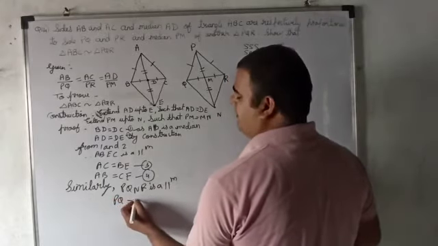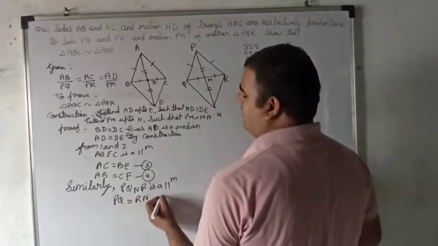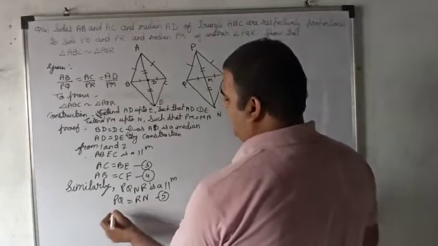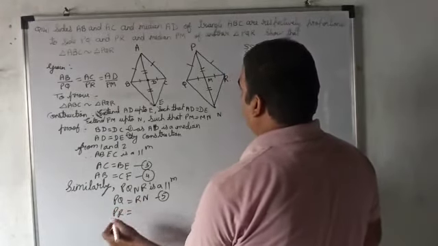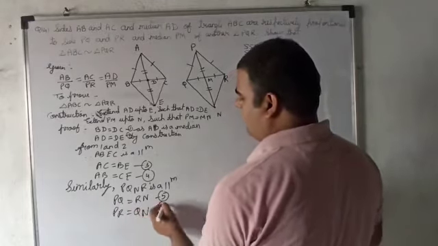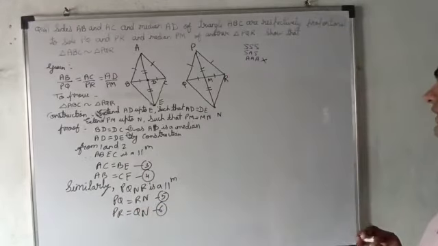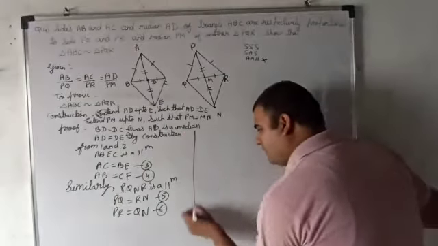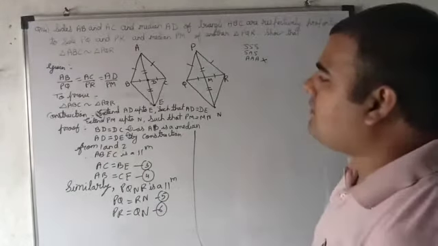PQ equals RN, name this as 5, and PR equals QN, name this as 6. Till here everyone understood, okay?